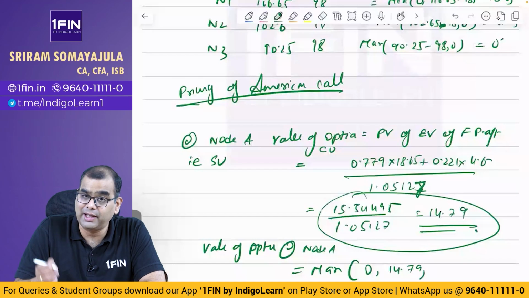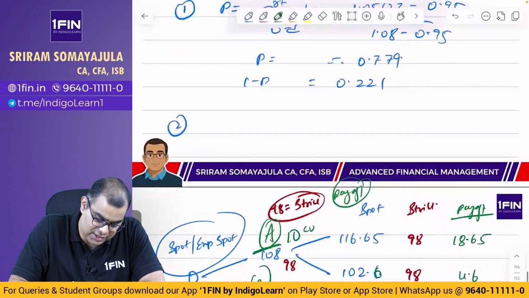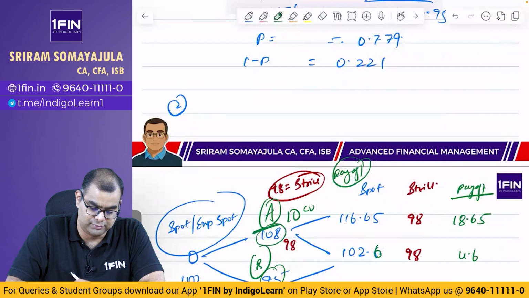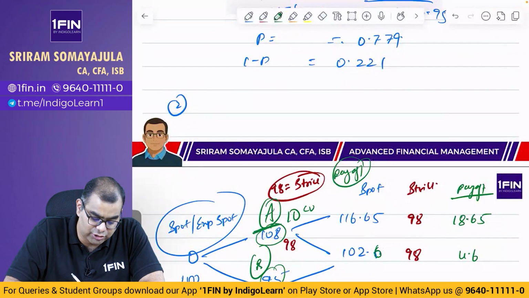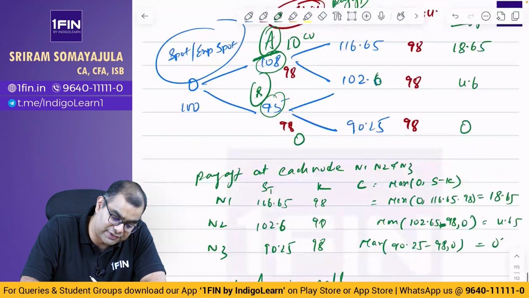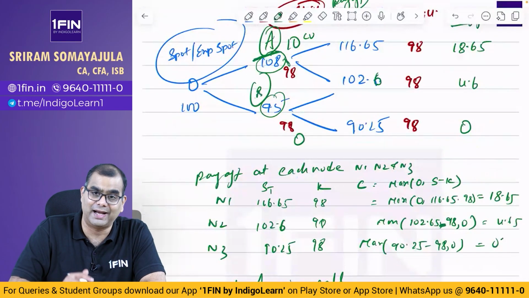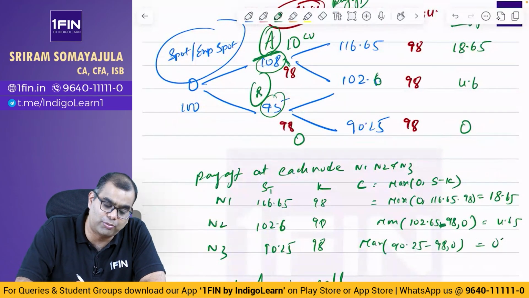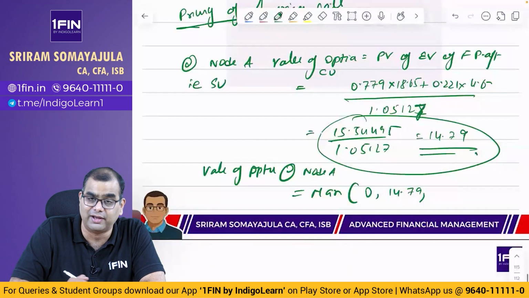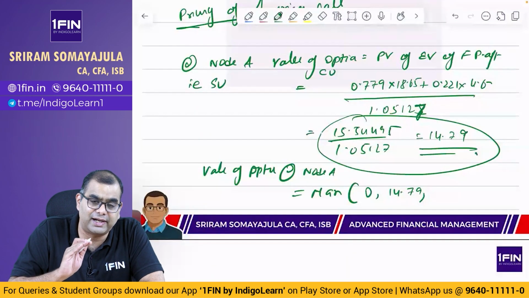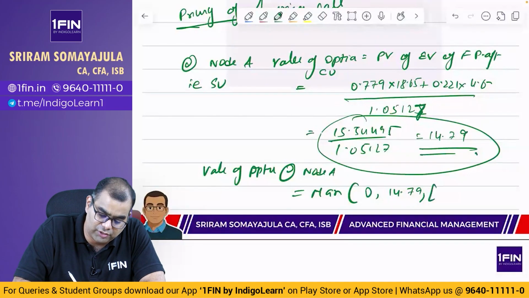at node A is equal to max of 0, 14.79, you have one more angle, which is on that day market price is 108. I have a right to buy it at 98. So I can also exercise. Basically, the difference between these two is also profit for me. நான் வந்து வெயிட் பண்ண தேவையே இல்லையே. See, இது வெயிட் பண்ணி நான் டிஸ்கவுண்ட் பண்ணா எனக்கு 14 ரூபா வருது. வெயிட் பண்ணாம அதே நாள் I had exercised my option, I would have got 108 minus 98 இல்லையா?